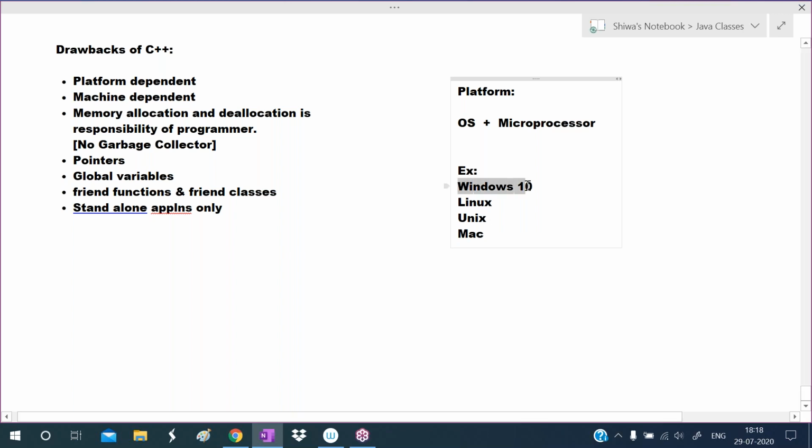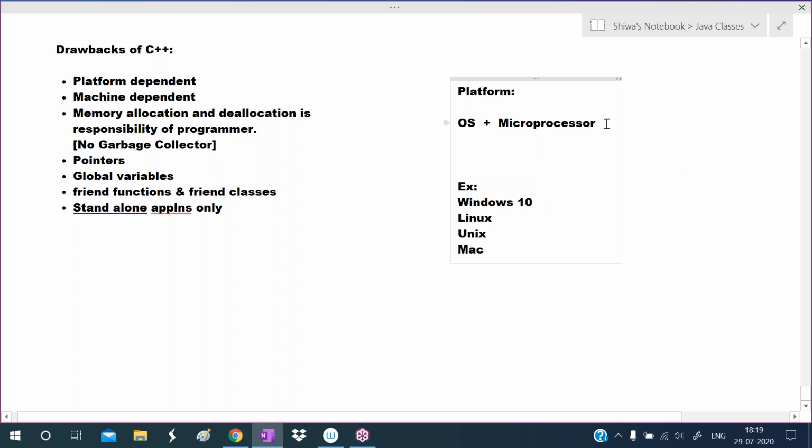Every operating system has its own language. Remember this point. The instructions which can be understood by Windows 10 may not be understood by Linux or Unix or Mac. The instructions which can be understood by Linux may not be understood by Windows 10 or Unix or Mac. The instructions understood by Mac may not be understood by these operating systems. For example, if one person knows Telugu and another person knows Tamil, one person's language cannot be understood by the other. Like that, one operating system's language cannot be understood by another operating system.